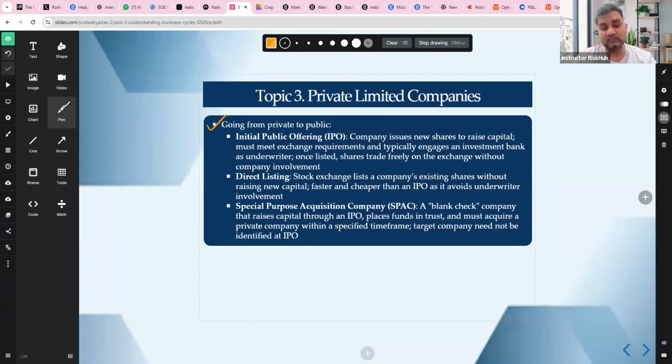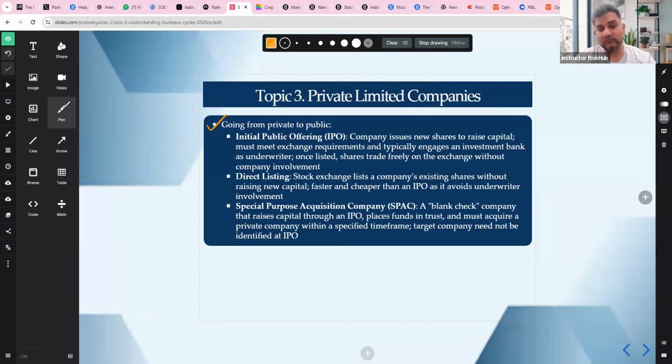The other method is direct listing. The exchange lists existing shares only. That's the difference. You only list the existing shares, with no new capital raise in a direct listing. Advantages are that it is faster and cheaper. There's no underwriter requirement. So direct listing gives you liquidity, but it doesn't provide any kind of fundraising. IPO provides you fundraising.